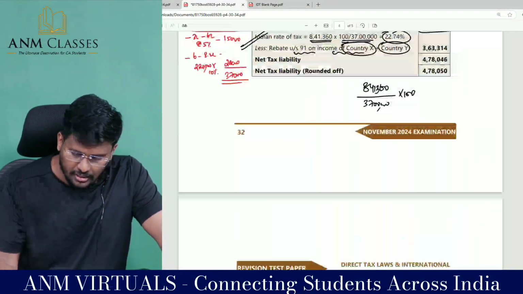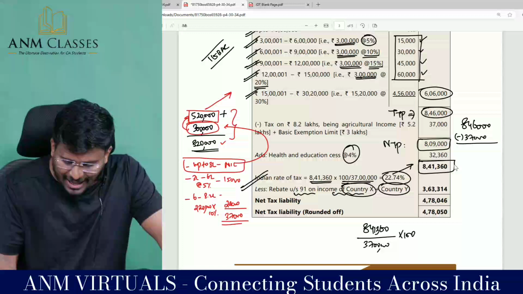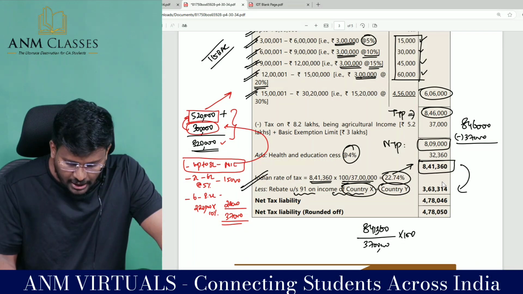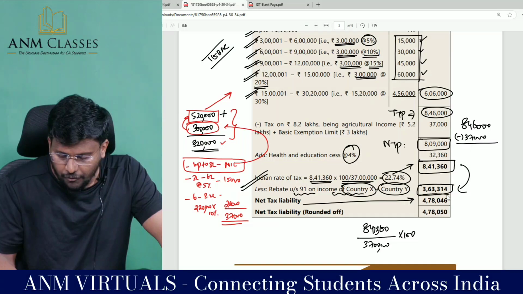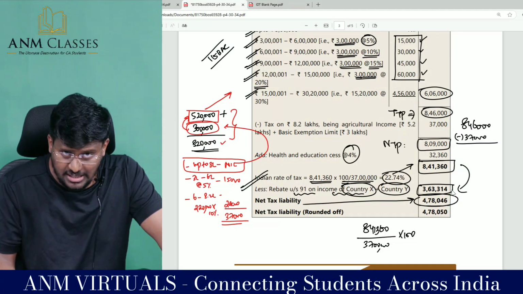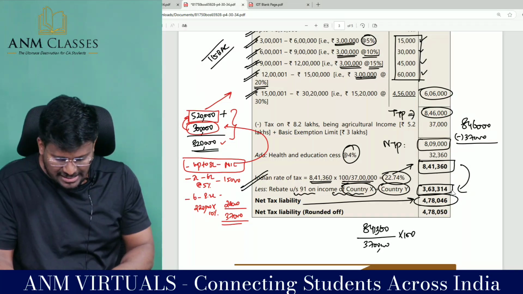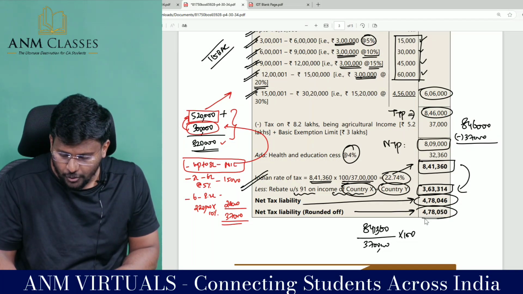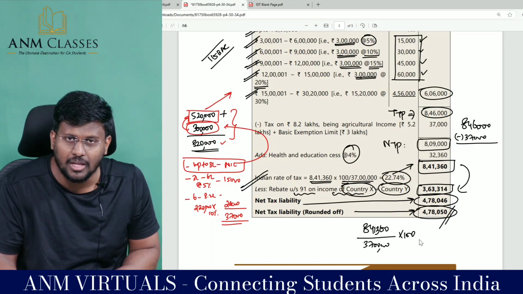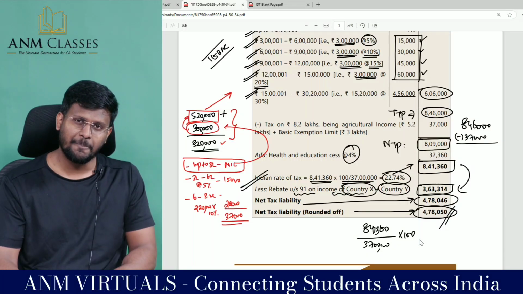from the total tax payable of 8,41,360. If you reduce this total rebate, you will get the net tax liability of 4,78,046. Since the last digit is more than 5, which comes to 6, the net tax liability will be rounded off to 4,78,050, my dear lovable students.